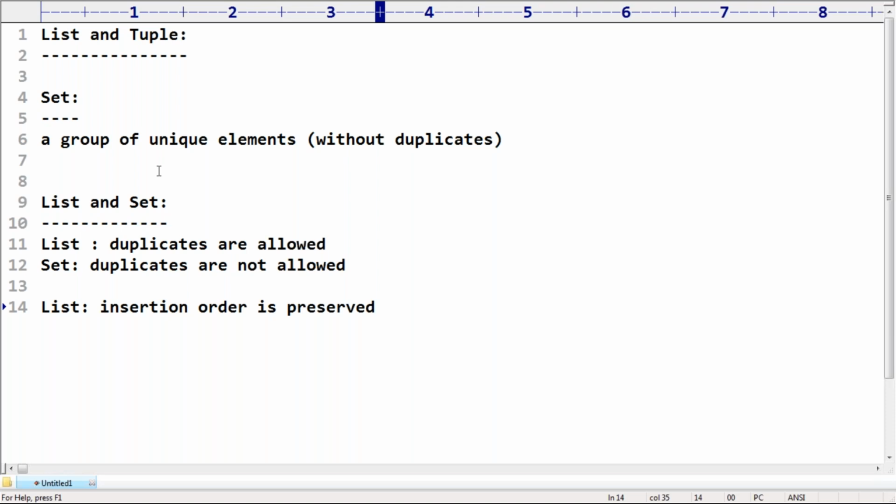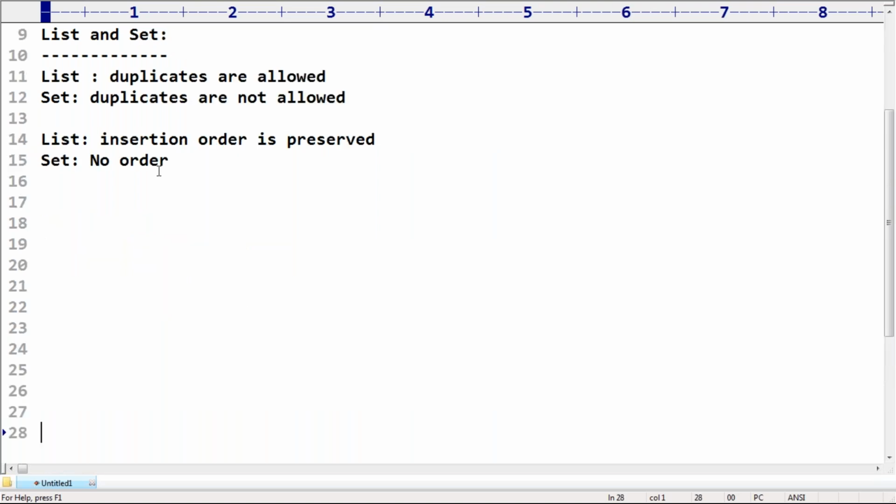Can everyone understand the difference between list and set, and between list and tuple? These two things are very important. In list, duplicates are allowed but in set they are not. In list, insertion order is preserved, but in set it is not.